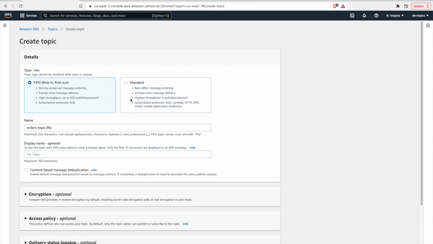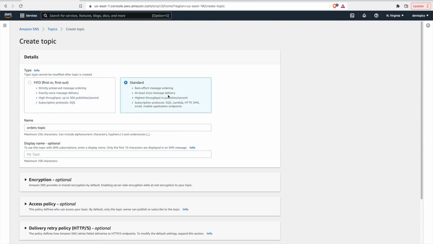Just like SQS, you can do FIFO, first in, first out. That preserves ordering of messages, but keep in mind when you do that, the subscription protocols are limited just to SQS. So only SQSs could subscribe to this topic. If you do standard, you get the full range. You could have a Lambda subscribe, you could call a third-party HTTP endpoint, you could send text messages.